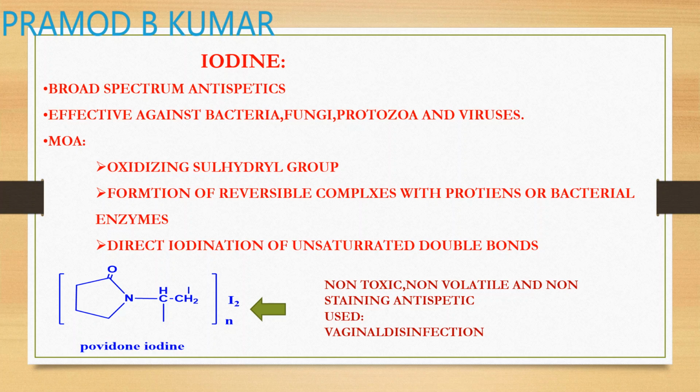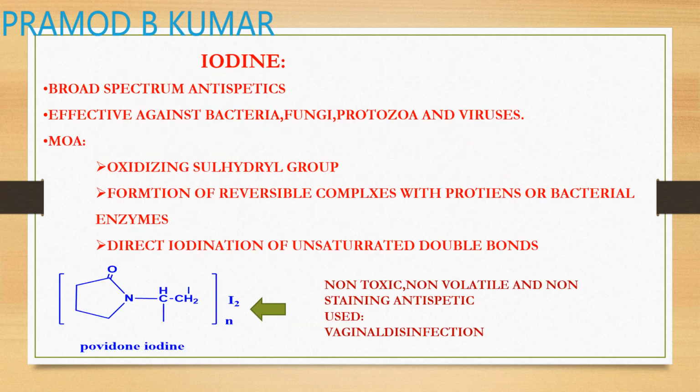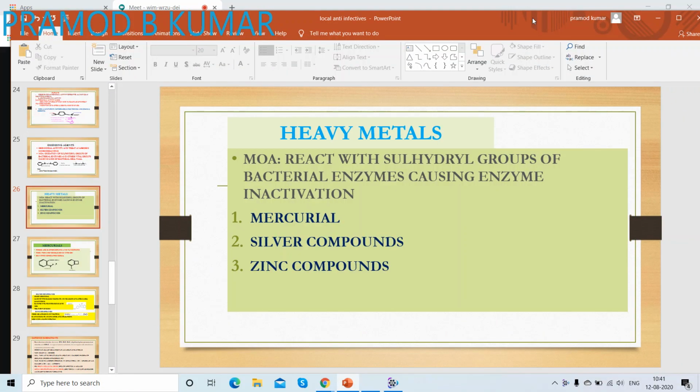This is non-staining, and it can be used as an ointment. Povidone iodine, nowadays sold under brands like Betadine, is used as a gargle as well as an ointment. So this is what I would like to take up till today, and I'd like to complete the rest of the portion later.